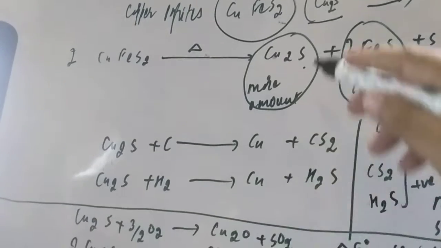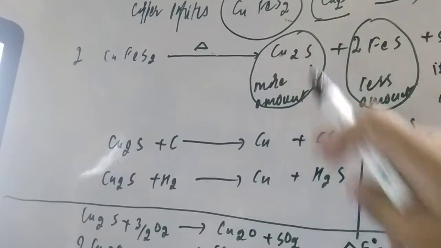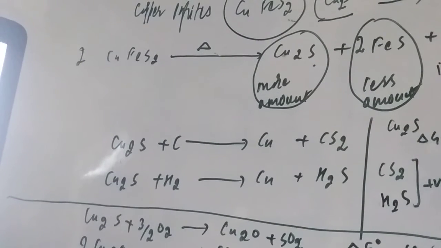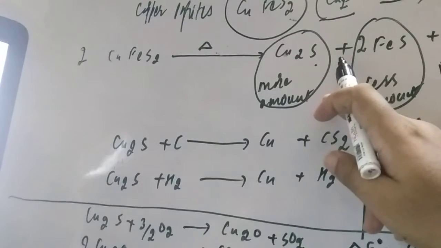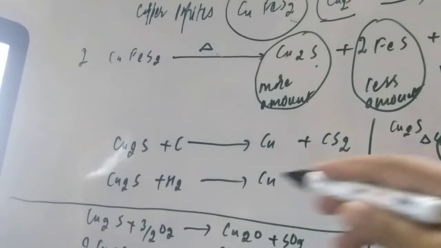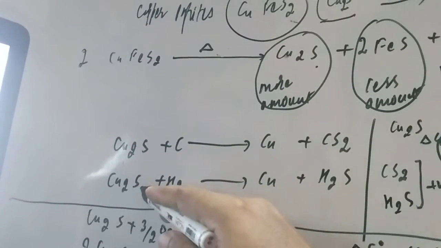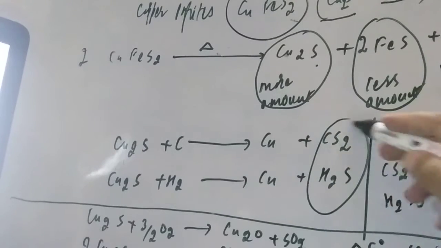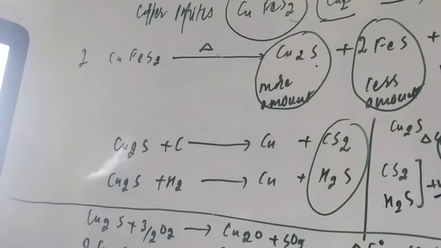So for the formation of Cu2S, delta G of formation is already very less, so the formation of Cu2S is spontaneous. And when you reduce this copper sulfide with carbon and hydrogen, for those reactions the delta G comes positive, student, non-spontaneous.